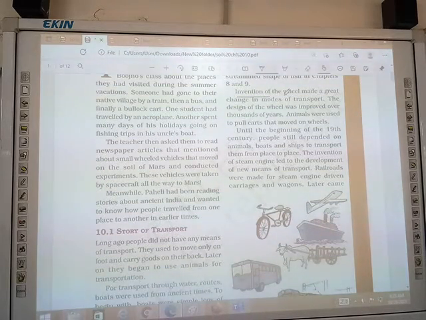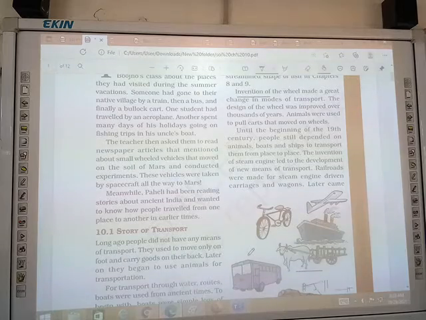Okay. Animals were used to pull carts that moved on wheels. If you see this figure, that is a bullock cart. This is a wheel and animals are pulling the cart. Animals are pulling the cart that moved on wheels. So you know that among the means of transport, the wheel was first invented.